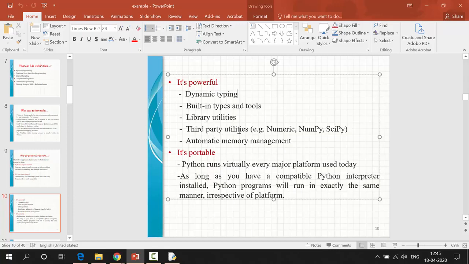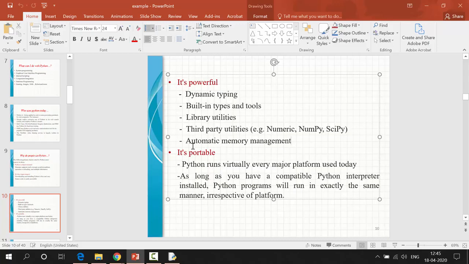There are also third-party libraries, as I already told you. For numeric types we have NumPy and SciPy, which are data science libraries. We have more and more libraries in Python.